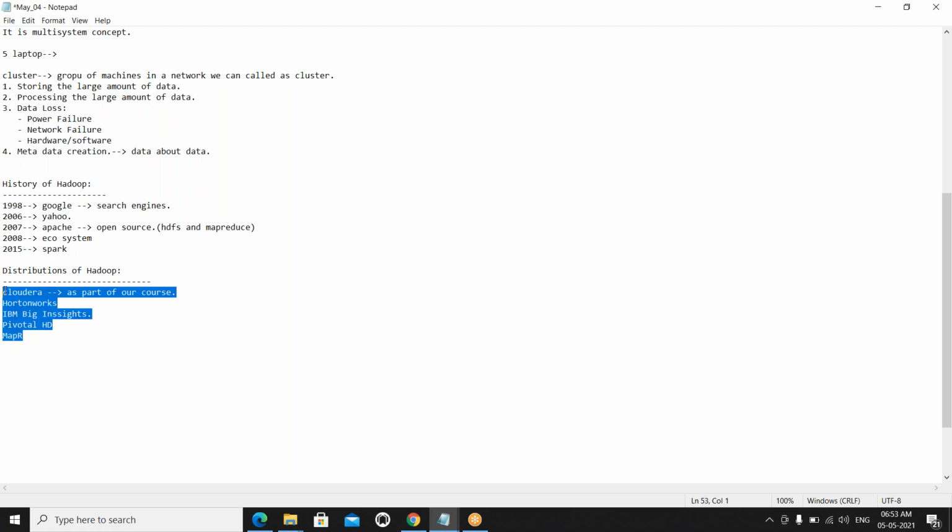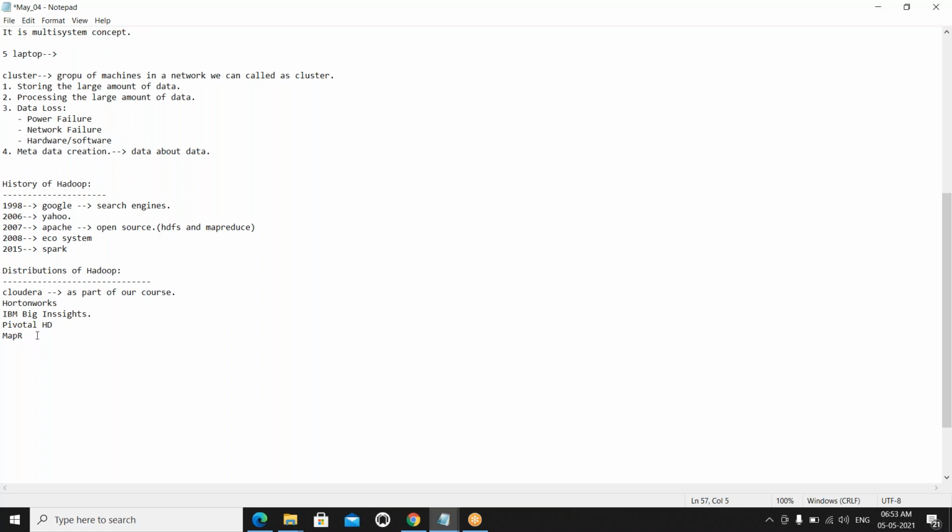What are distributions? Distributions are nothing but the cluster. They group all the machines in a network and create them as a single system. That is what we call a distribution. Different companies have developed them: Hortonworks is one company, Cloudera is one company, IBM is one company. They integrate all the Hadoop ecosystems into a single system. That is the distributions.